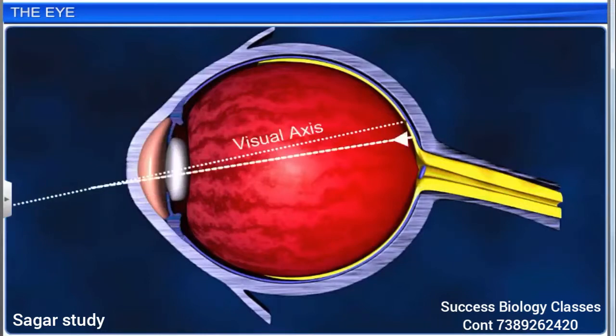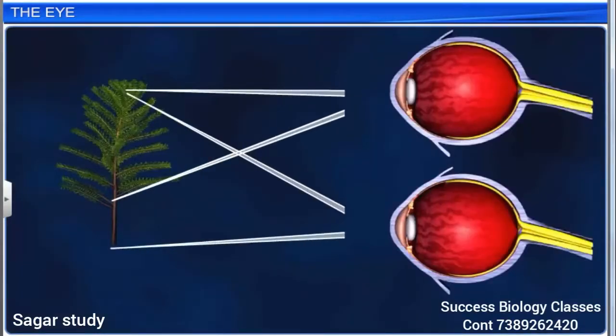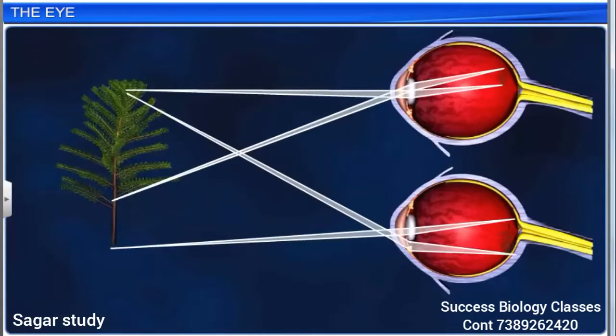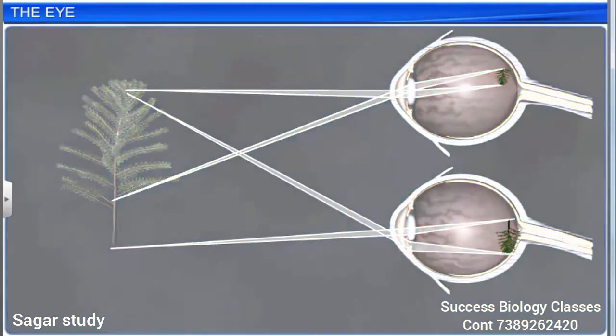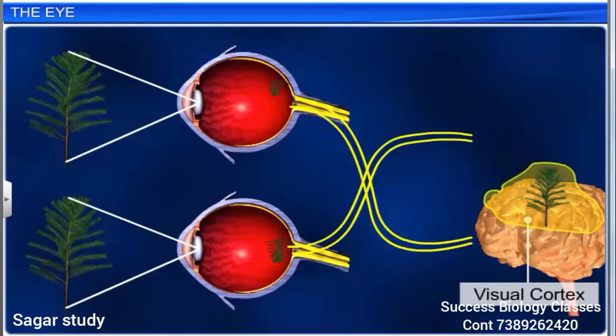Maximum refraction is done by the cornea and the lens brings final adjustment. Light radiations stimulate the photoreceptors on the retina and form a small and inverted image. But the object image is perceived in the right manner due to the interpretation of nerve impulses by the brain.